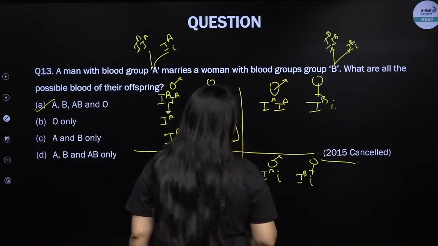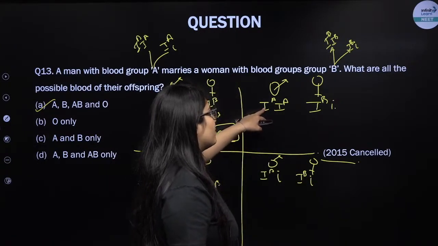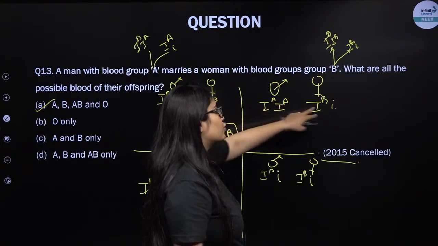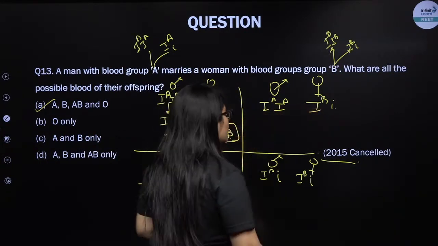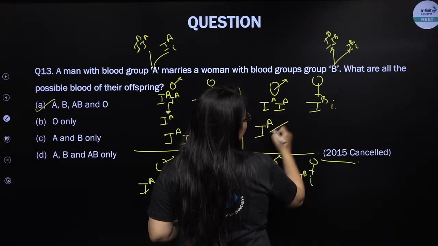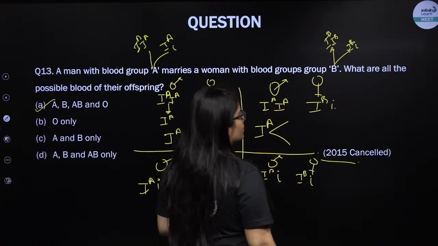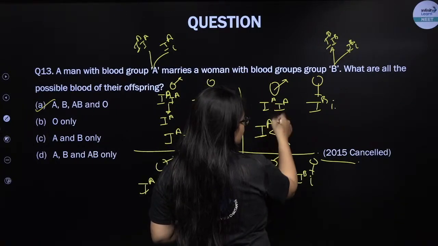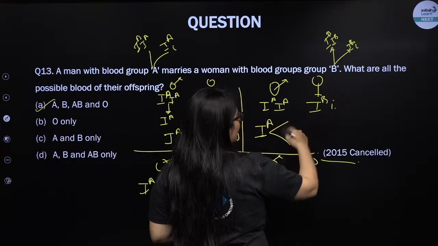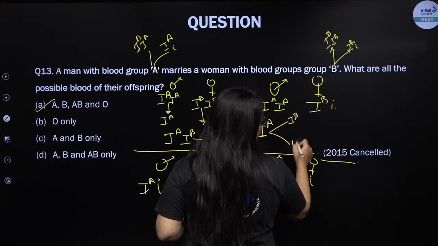Next question. Here, there is only one type of gamete, sperm, possible in the male, and two types of egg possible in the female. So I will draw only one fork for the male, and only one fork is enough because only one type of sperm will be produced. But this sperm can fuse with two types of eggs. Okay, so it can be capital IB and small i.